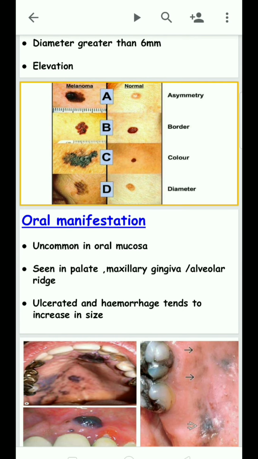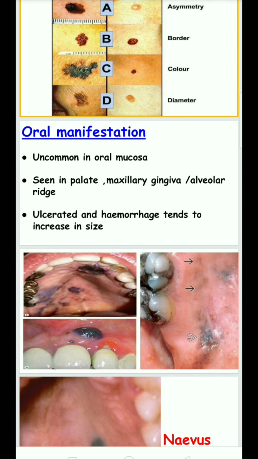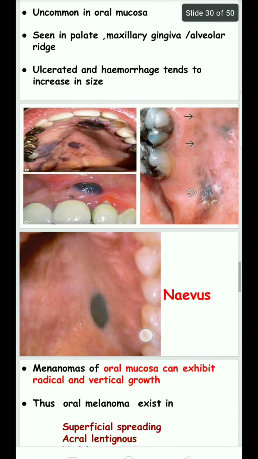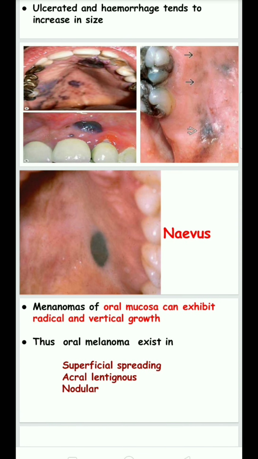In oral manifestation, it is uncommon in the oral mucosa. If it occurs, it is seen in the palate, maxillary gingiva, or alveolar ridge. Ulceration and hemorrhage in the area tend to increase as the melanoma grows in size. This is the nevus, which clinically we have confused with it.